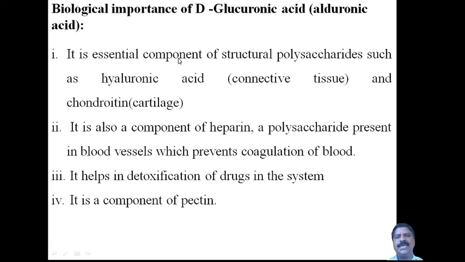Now, it is an essential component of structural polysaccharides. It is a major component of polysaccharides such as hyaluronic acid. It is present in the connective tissue. Connective tissue means the joints, where two tissues are joined together, and bending takes place.